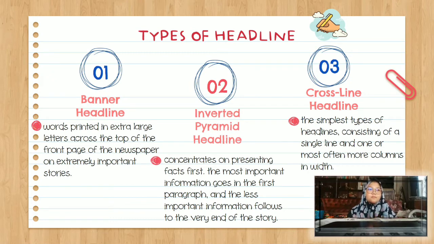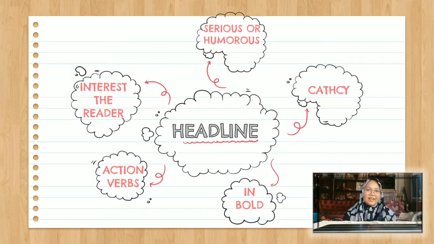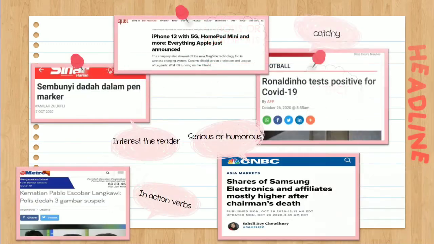This is the simplest type of headline. It consists of a single line and one or, most often, more columns in it. The good criteria of a headline. First, using an action adverb. The font is bold and catchy, can interest the reader, and the headline might be serious or humorous.